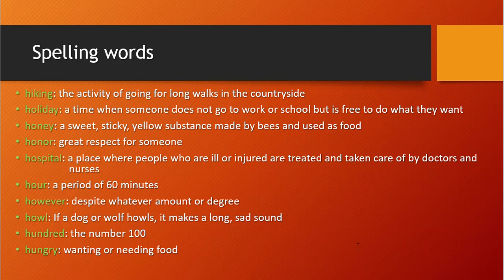Hour, a period of 60 minutes, we call it an hour. However means despite whatever amount or degree. That is, you have two options like 10 rupees or 20 rupees. So you have paid 10 rupees and you have purchased 200 grams of rice. However, you got 250 grams. It means however means despite whatever amount or degree. Whatever the amount is given to you, despite that, it means apart from this amount, however.